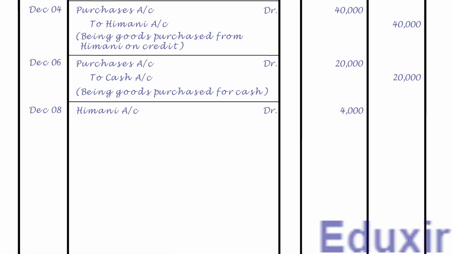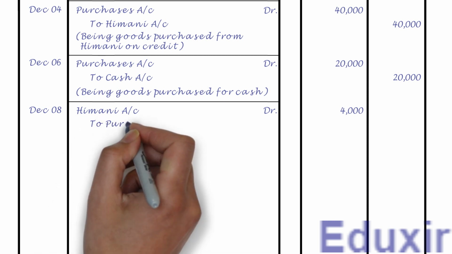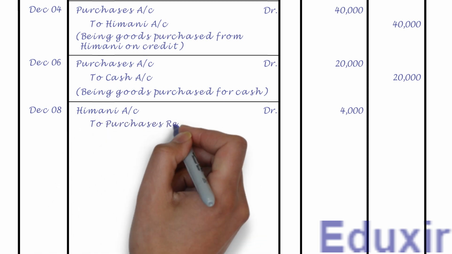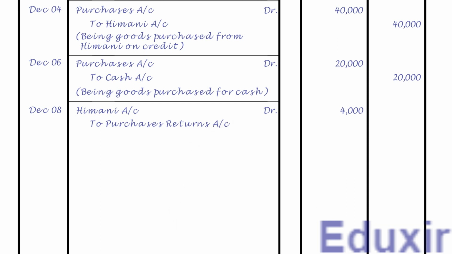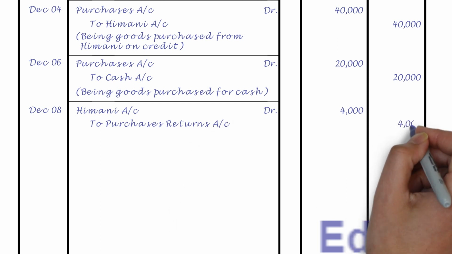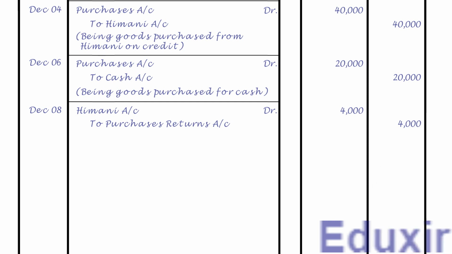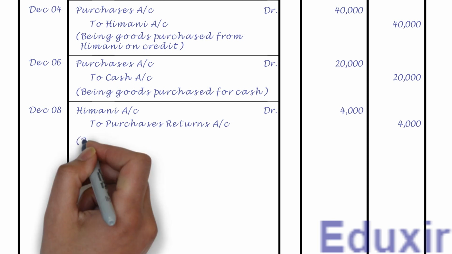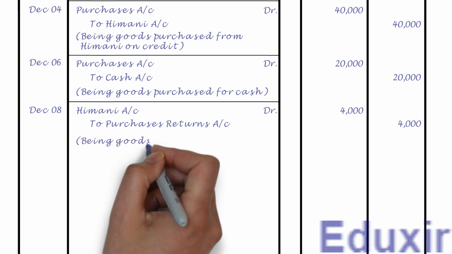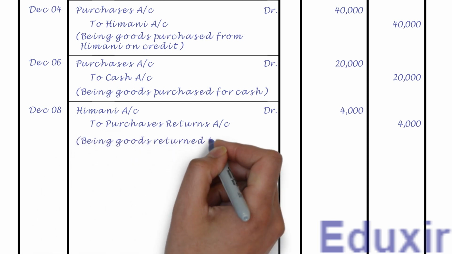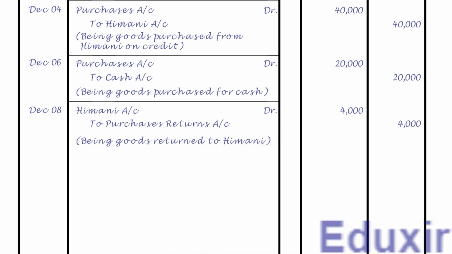Leaving a margin, let us record the purchases returns account as the credit entry. Let us also record the credit amount of 4,000 rupees into the credit amount column. Let us now record the narration or description of this transaction, that is, being goods returned to Himani. Let us now draw a line to mark the completion of journalizing of this transaction. That completes the journalizing of this transaction.